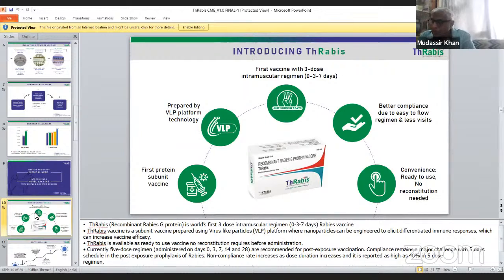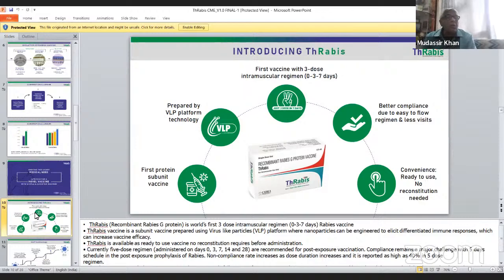So there is better compliance due to the easy regimen and less variation, because you have to go for only 3 injections. Sometimes with 5 injections, some are missed. People are busy, they go outside, they forget to take the injection, and that is the problem. So only 3 injections they have to take. That is very easy, 0, 3, 7, and there is convenience, ready to use. There is no need of reconstitution; this vaccine is already reconstituted.